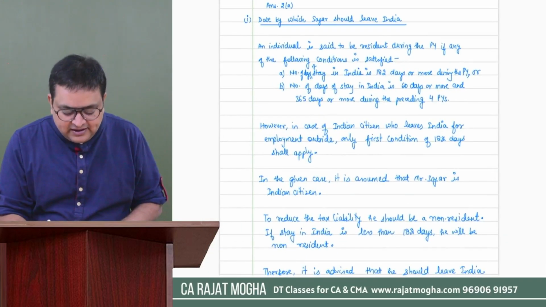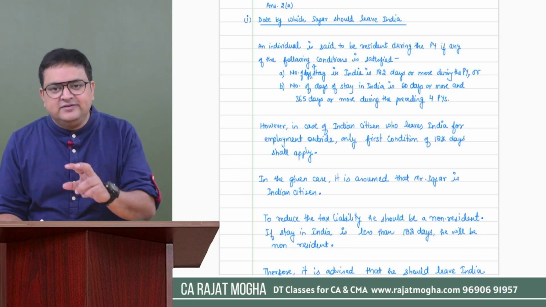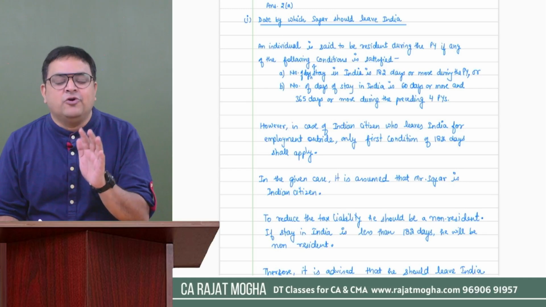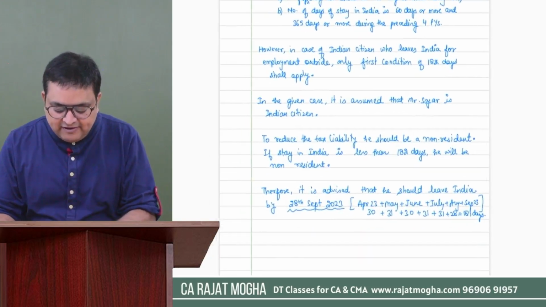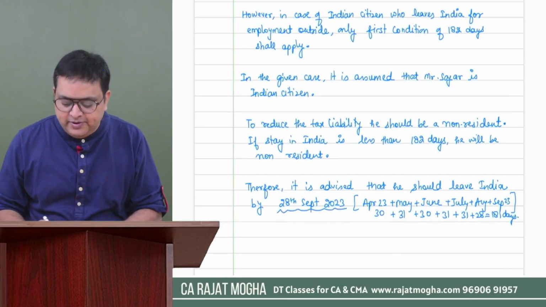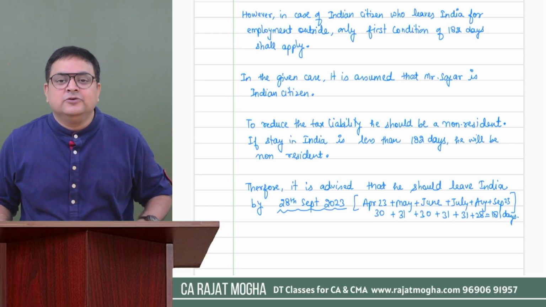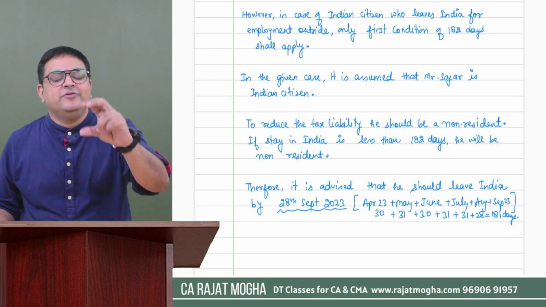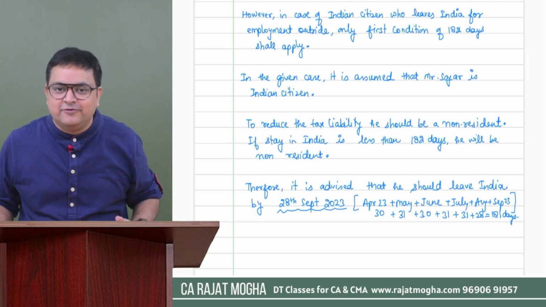So you can say that in the given case, it is assumed that Sagar is an Indian citizen. So the 182 days condition would be applicable. To reduce his tax liability, he should become a non-resident by staying in India for not more than 181 days. And then we have calculated that he should leave India by 28th of September 2023. We have shown the calculations also to the examiner, right? So mostly you should answer in a similar manner. First of all, give the provision and then link your question with the above provision.